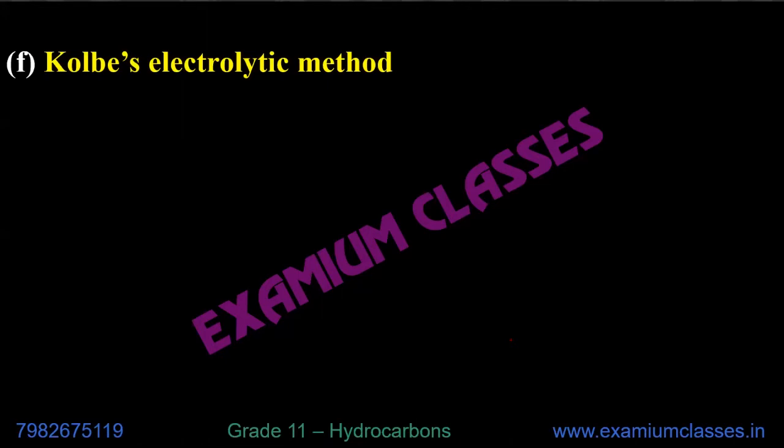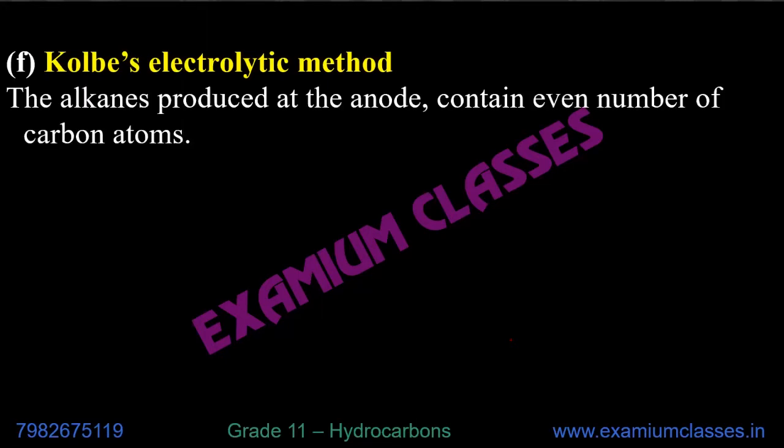Next, Kolbe's electrolytic method, very important one. The alkanes produced at the anode contain even number of carbon atoms. Again, there is condition in this case, similar to the one we had in case of the Wurtz reaction. Here also we have condition that only even numbered carbon atoms can be produced, and the reason is one free radical alkyl. What is the reason? Alkyl free radical,